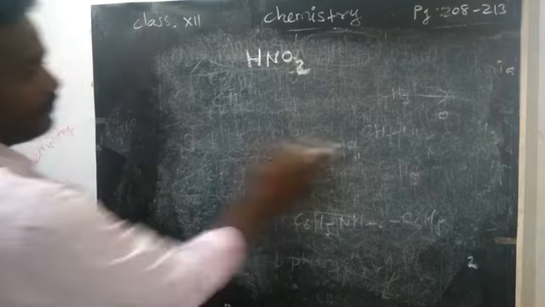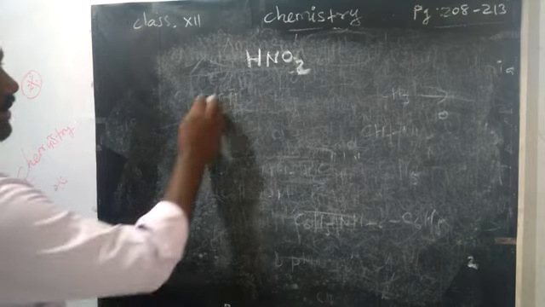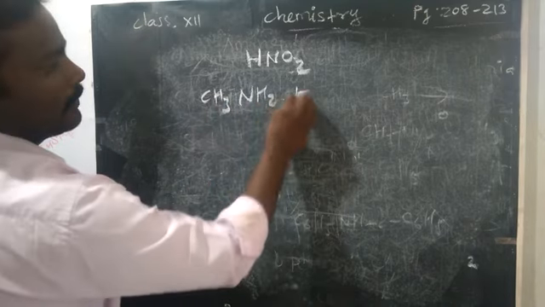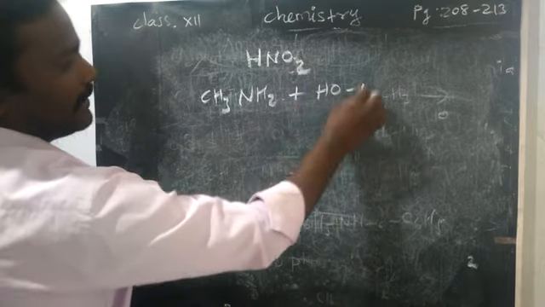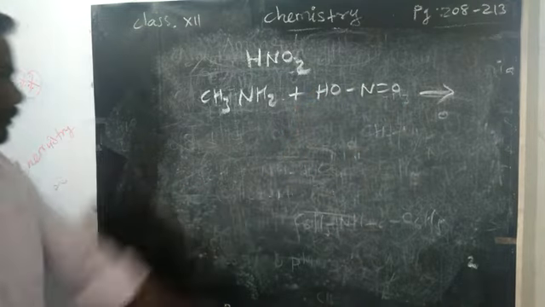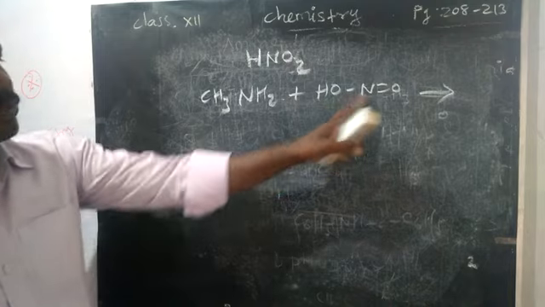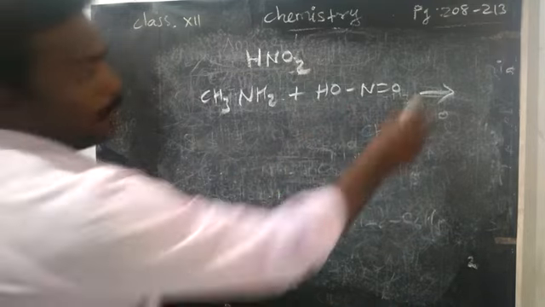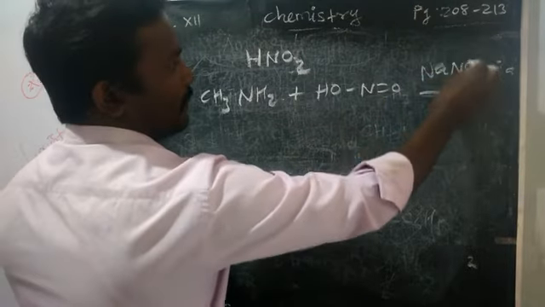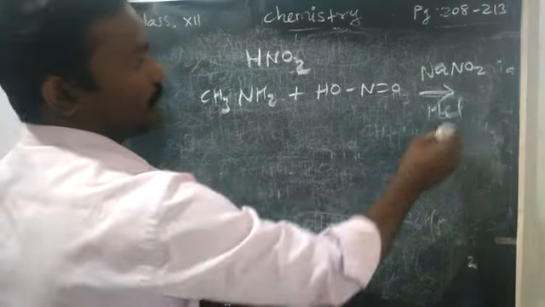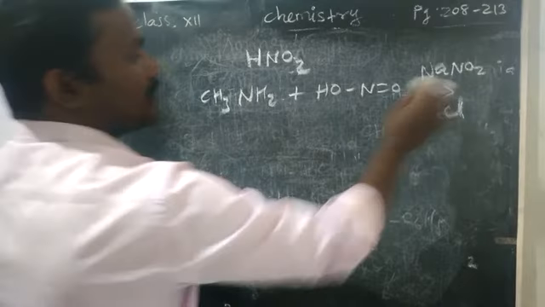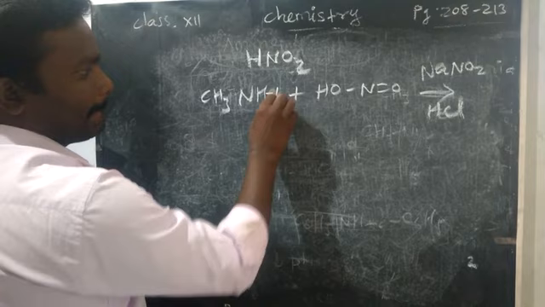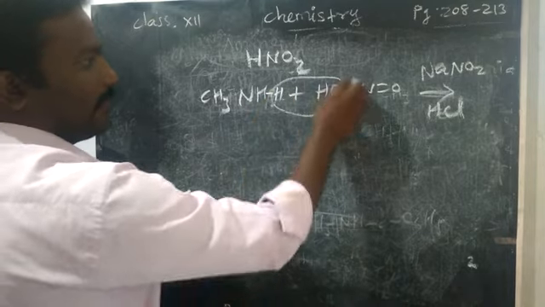So first, this is the primary amine, so we can take primary amine CH3NH2 with nitrous acid. HNO2 I have written as HO-N=O. With nitrous acid, here we have to add one more catalyst like sodium nitrite and HCl. The catalyst also you have to write. Very simple, listen carefully. This you can split. Water will be removed.